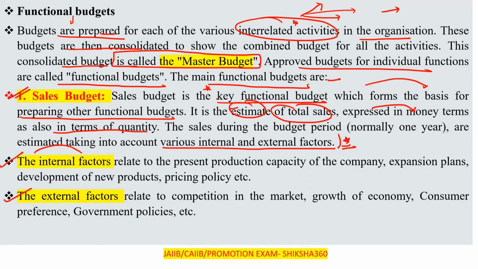The internal factors under the sales budget are, first of all, related to the present production capacity of the company, expansion plans, development of new products, pricing policy, etc. Kindly remember the internal factors. First, present production capacity of the organization. Second, expansion plans, that is our plan to continuously produce more. Third, development of new products, how much we are focusing on the production of new products. Fourth, the pricing policy.